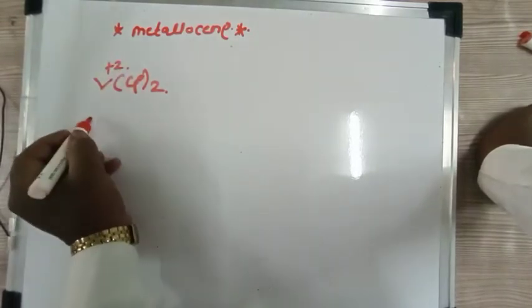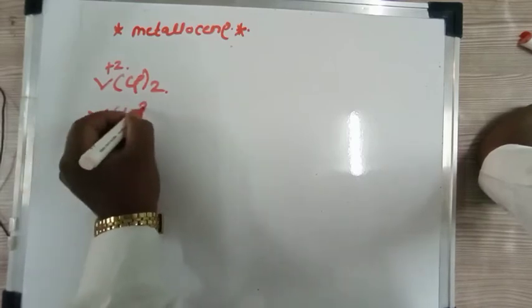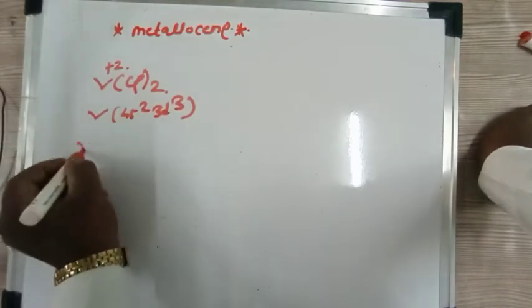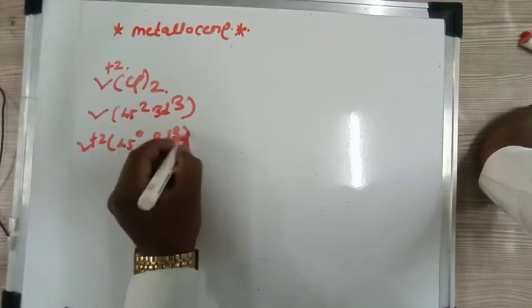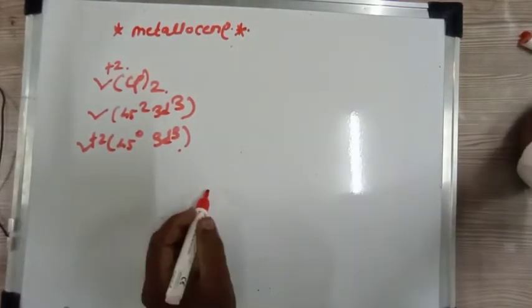Vanadium is 4s2 3d3 configuration, but in +2 it is 4s0 3d3 configuration.